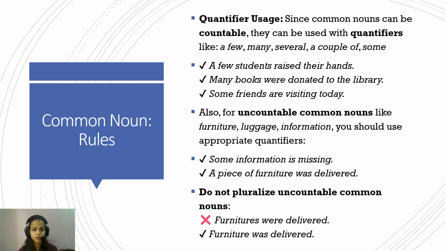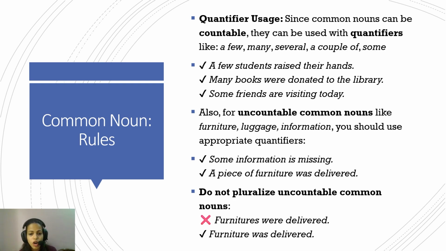Okay. Now the quantifier usage. Since the common nouns can be countable, they can be used with quantifiers like a few, many, several, a couple of, some. So a few students raised their demands. Many books were donated to the library. Some friends were visiting today. So common noun again, since they are countable, you can use the quantifiers as per the noun.